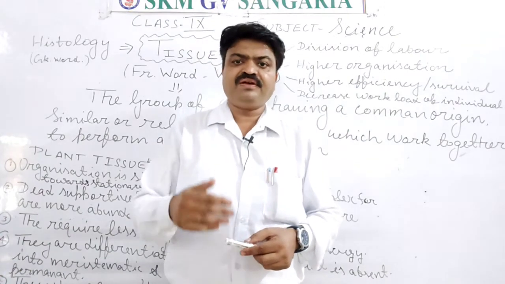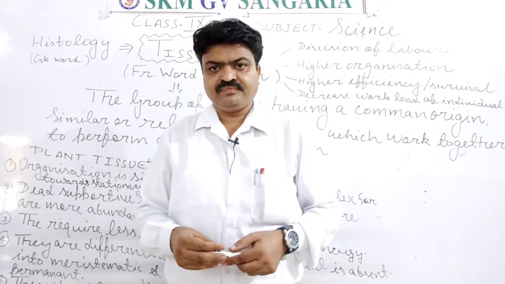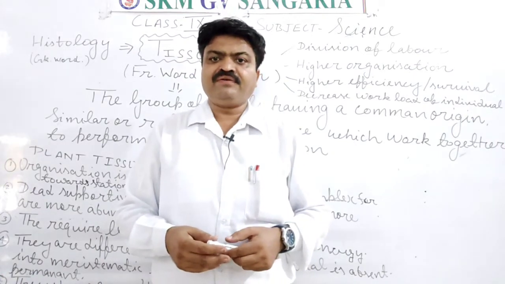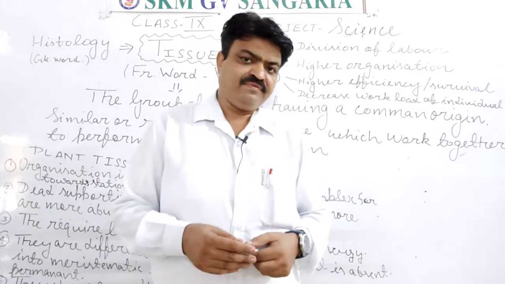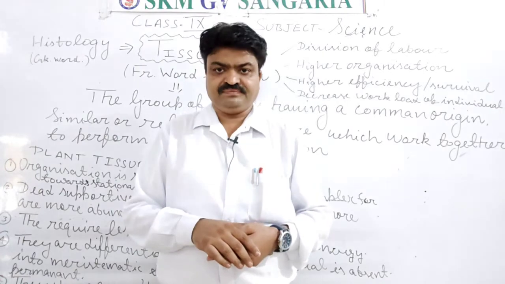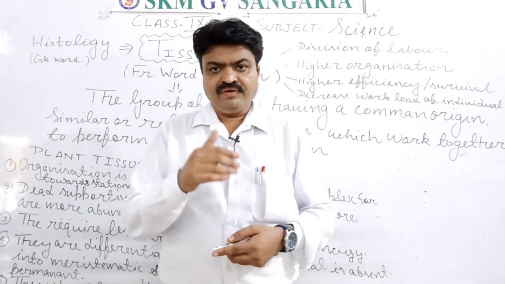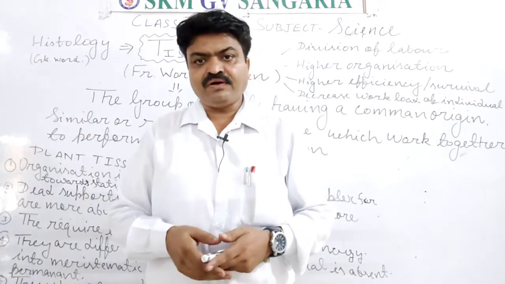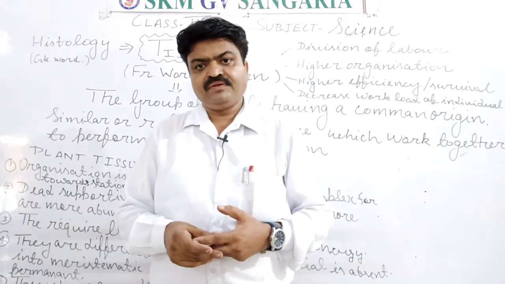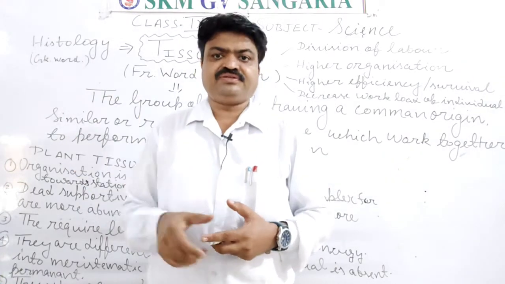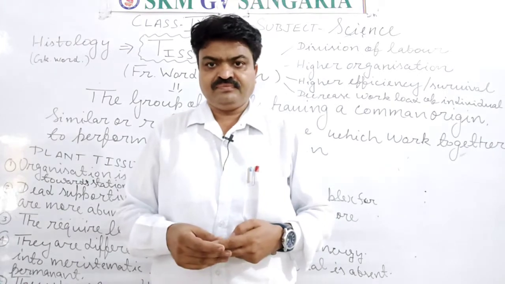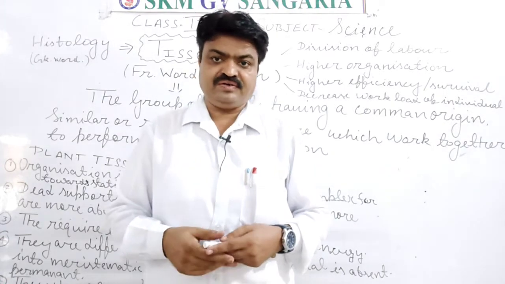Means if we observe cloth and if we observe the tissue under the microscope, then what will we find, student? We will find that both have a similar structure. It means the group of cells are found together in the tissue, and they look similar to cloth or textile, student.